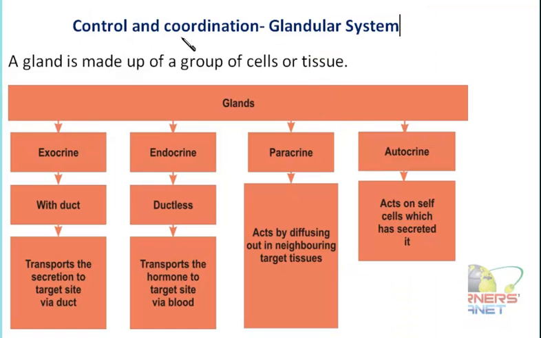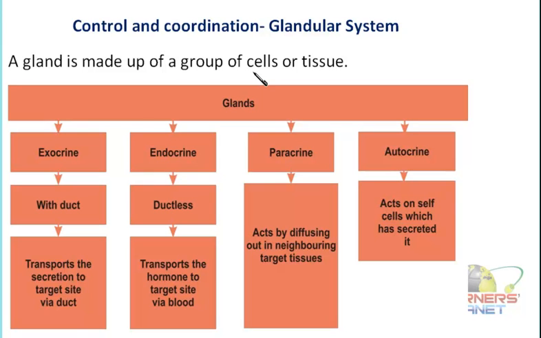So this next particular system is what? It is commonly known as the glandular system. This glandular system is actually comprised of various different kinds of glands. Now what are glands? Glands are a group of cells. These cells form some tissue, or we can say simply that this group of cells has a secretory nature. The important chemical property of this particular group of cells is that they can secrete different types of secretions.